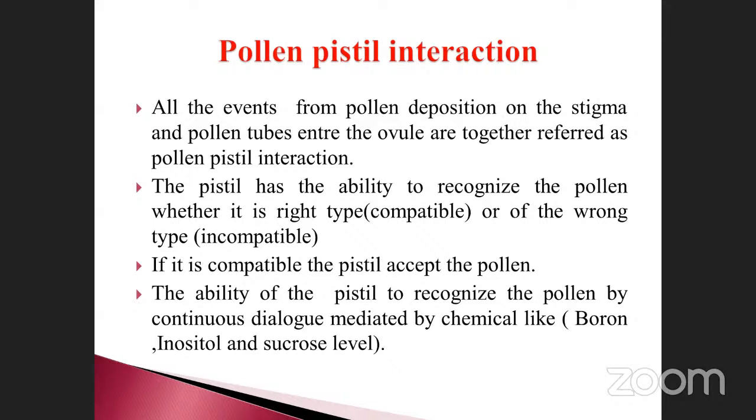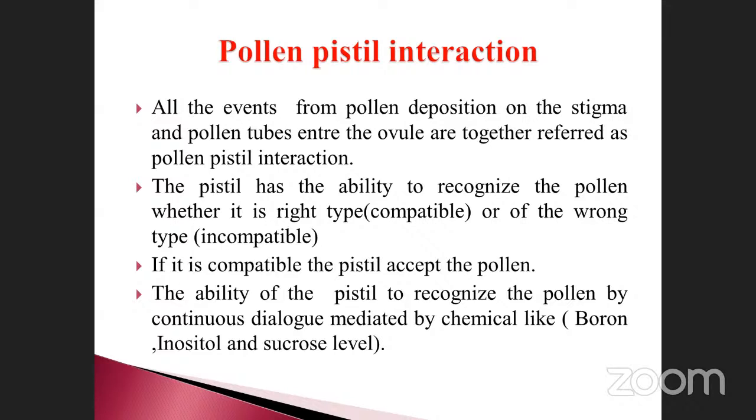See what happens: the pistil has the ability to recognize whether the pollen is the right type. That is called compatibility. If it is the wrong one, it is called incompatibility. For example, a mango pollen grain cannot fertilize a banana. Right choice means mango pollen grains only fuse with the pistil of another mango plant, but not in a cross manner. That is called incompatibility.